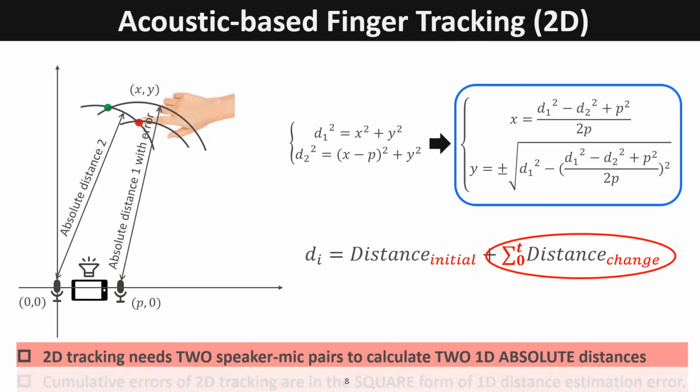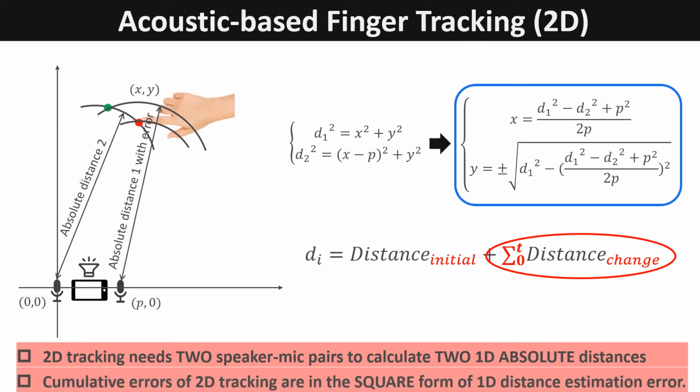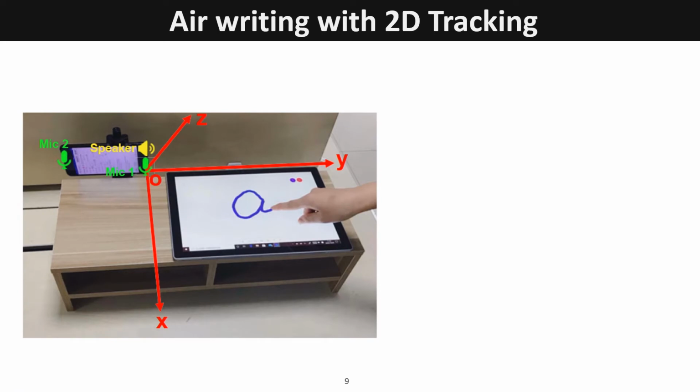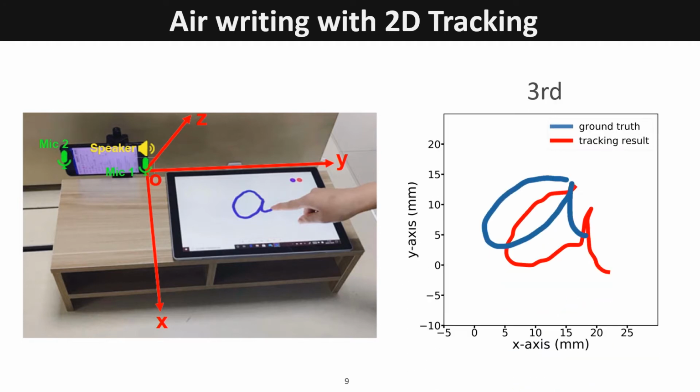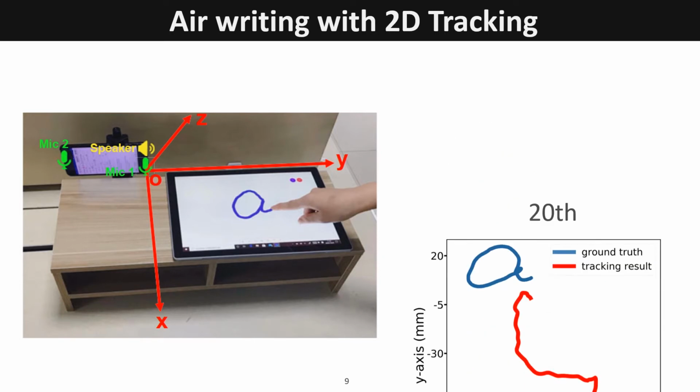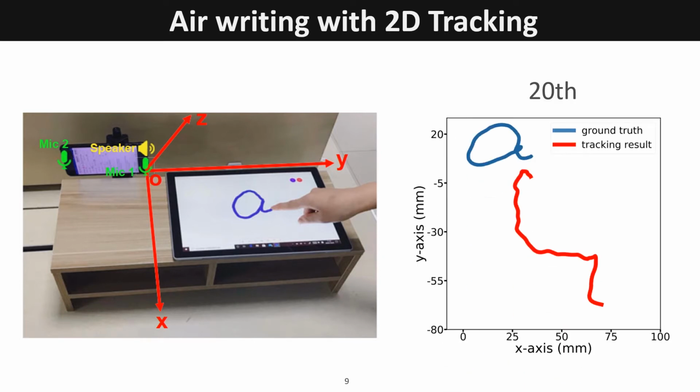We built the 2D tracking test bed, and then recorded the results of 2D tracking and ground truth at the same time. We found that with the increasing number of writings, the error of 2D tracking is also increasing, and cannot recover the pattern of letters. Therefore, 2D tracking is not suitable for text input systems.